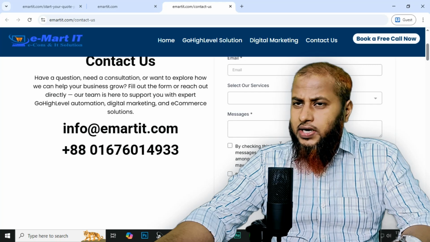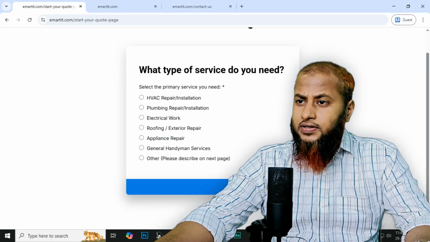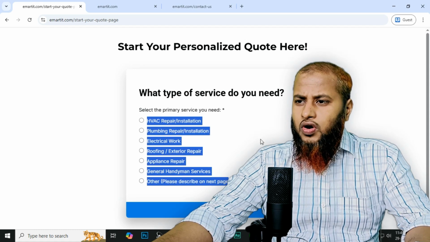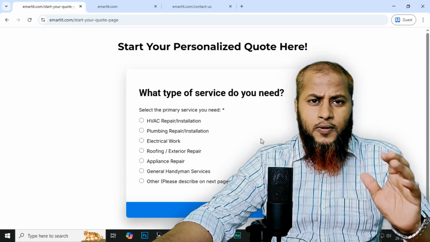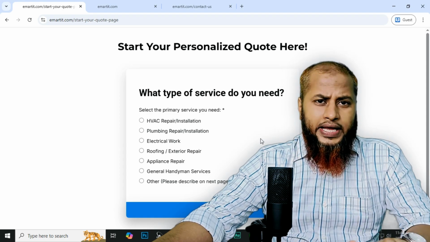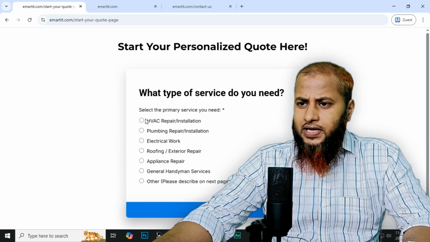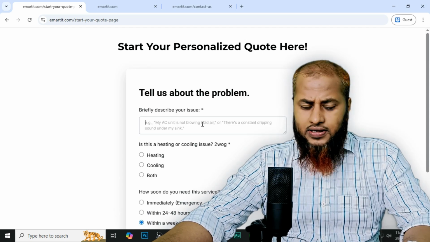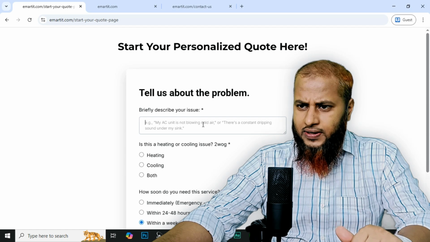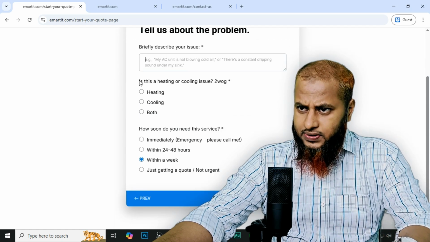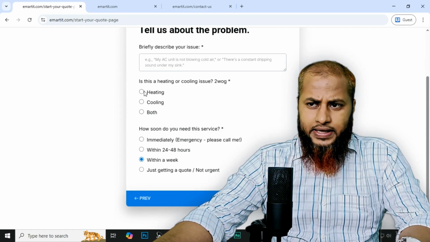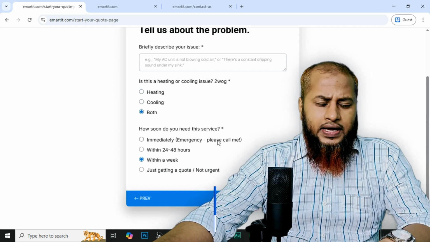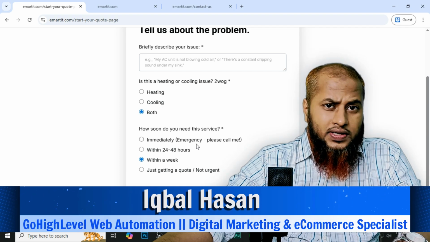Instead of this contact us page, if the page was like this, then how would it be? If you provide this kind of service or any other service related to your business, they can select a service. Like if they require this service, they can select it. Next, they can briefly describe what they need. After that, what is the problem? Is this a heating or cooling problem? Then they can select this or both. Then they can mention when they require the service.